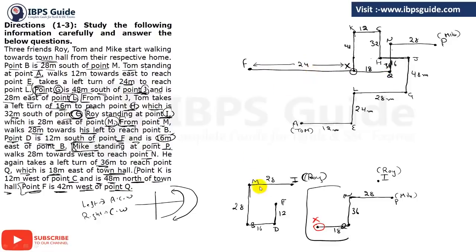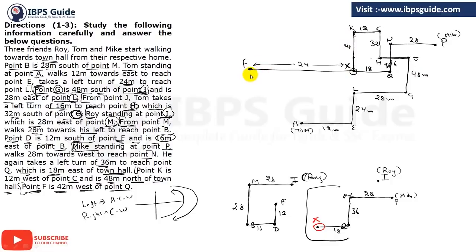Clear or not? Clear? Now we have to make these points. Now see, to the south of F it is D and it is 12 meter. So let's see what we actually have. So if it is 48, okay, but from C to G if you take total distance, it will become 60. It will be 48 plus 32, that is 80. And we have 48 this one, and we need only 12 to go.